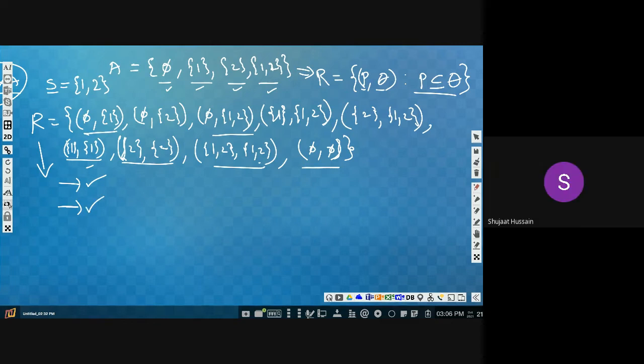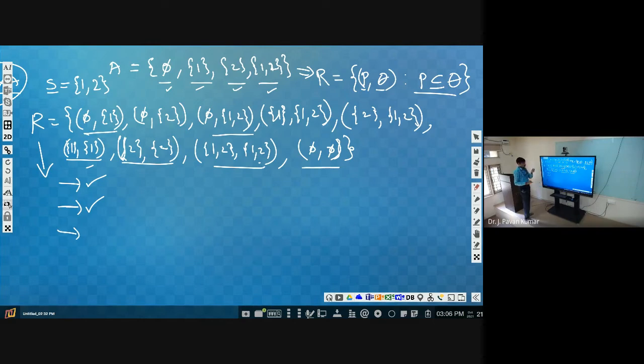Yes, sir. Next, the third one is the transitive property. Now you consider phi comma {2} and {2} comma {1, 2}. This particular one and this particular one you consider. If a comma b and b comma c, then a comma c must be present. So phi comma {1, 2} is part of the relation.